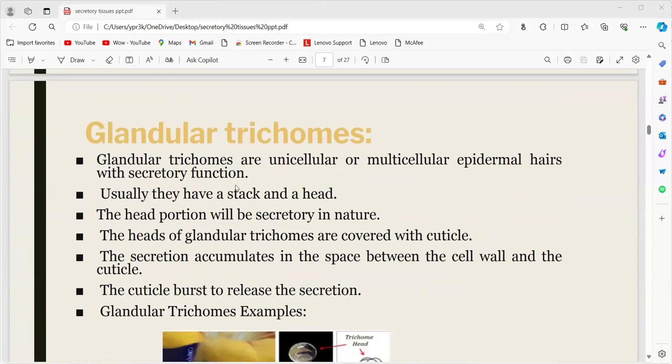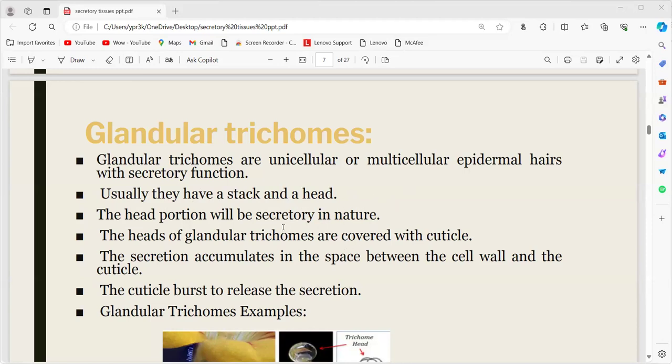Generally these glandular trichomes may be unicellular or multicellular. They originate from the epidermis, so they are called epidermal hairs. They secrete some secretory substances. Usually they have a stalk and a head. The head portion will be secretory in nature.